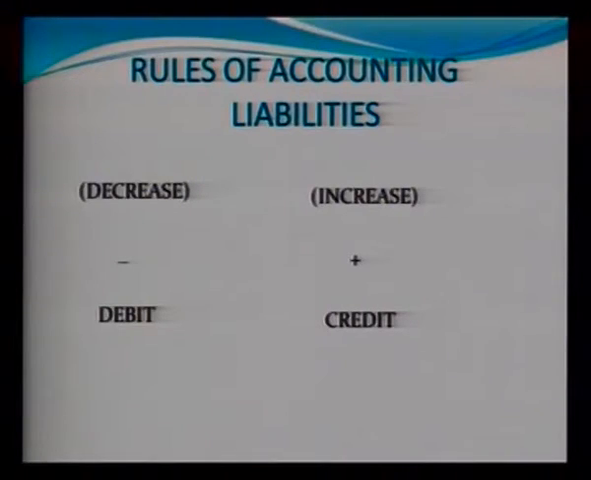The second category is the liability side. In liabilities, we have two sides, but this is the reverse of assets. If we decrease a liability, it will be shown on the left hand side. In case of liabilities, it is simply the opposite or reverse of assets. That is, if the liabilities increase, it will be shown on the credit side, and if the liabilities decrease, it will be shown on the left hand side, which is the debit side.